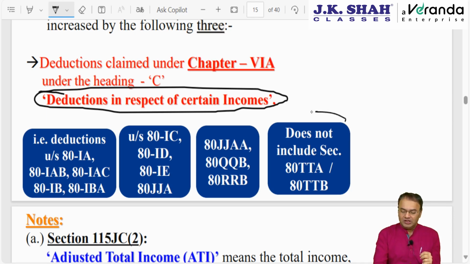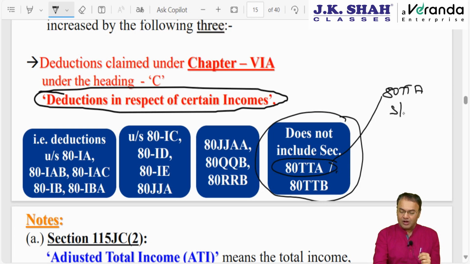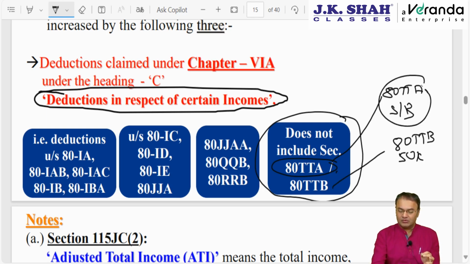However, 80TTA and 80TTB are not included. 80TTA is savings account interest up to 10,000, and 80TTB is for senior citizens, resident senior citizens, for interest from any bank account up to 50,000. This one is up to 10,000. This one is up to 50,000. They are not considered as part of heading C.